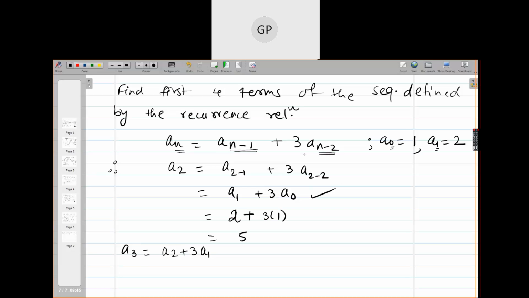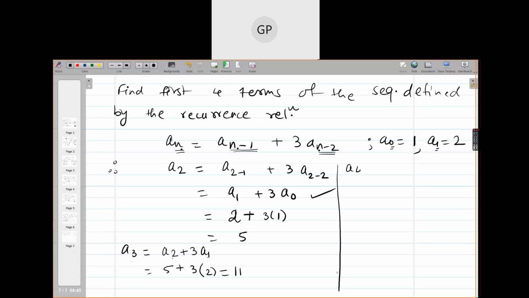See the suffix carefully. n minus 1 and n minus 2. So if here it is 3, then one less means 2, one less than that means 1. Okay. So what is a2? a2 you have calculated just now, 5. 3 into a1, a1 is 2. So that is 11.